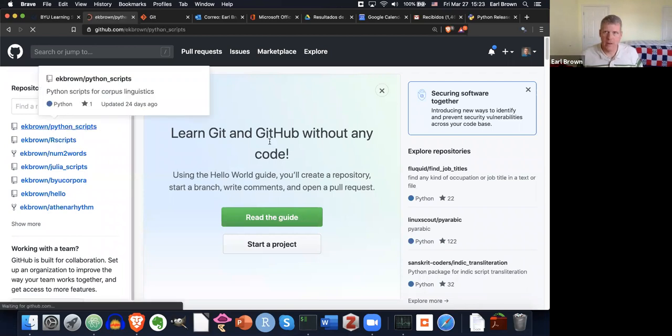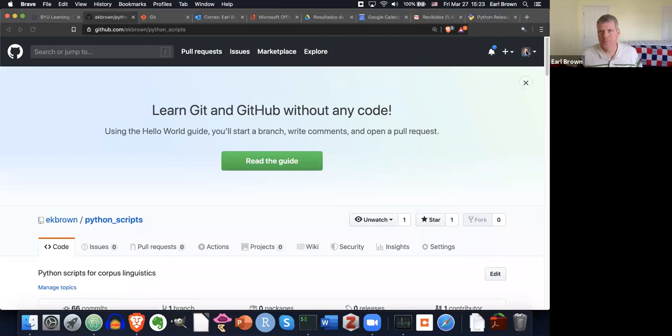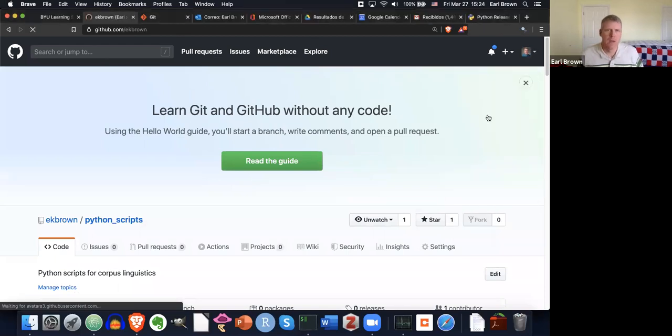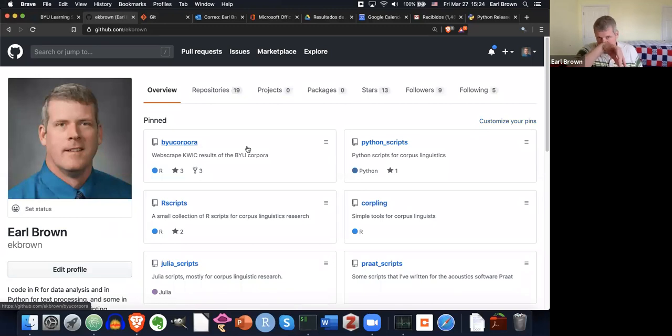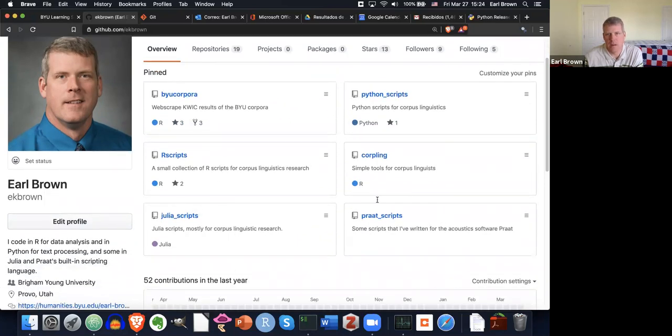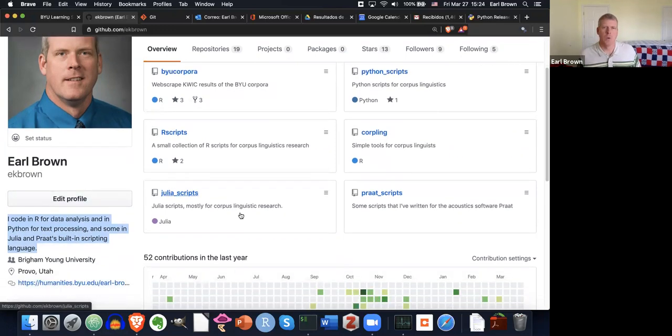So for example, here is my GitHub repository. Let me go to my profile real quick. So here's my GitHub profile. I have 19 repositories, which are basically directories. And here's Python scripts. I have R scripts, Julia scripts, Praat scripts there. So it's kind of like a community, kind of like social media of sorts for software developers. Social media is not the right word. It's a way to collaborate and a way to share code.